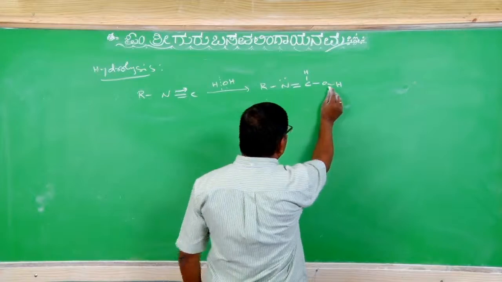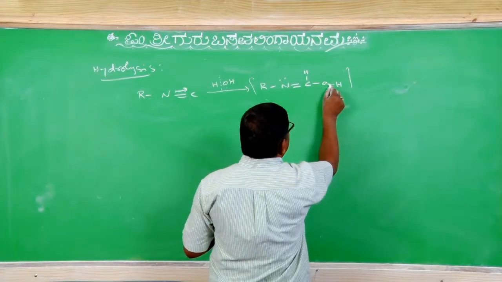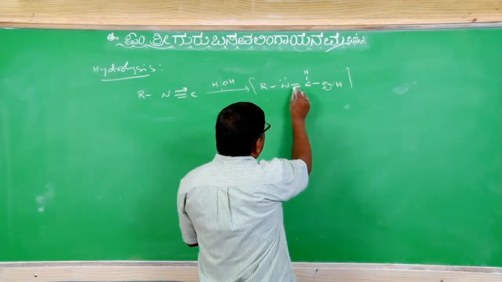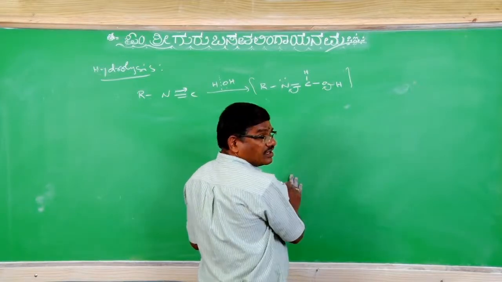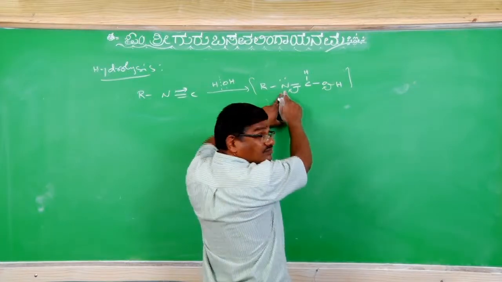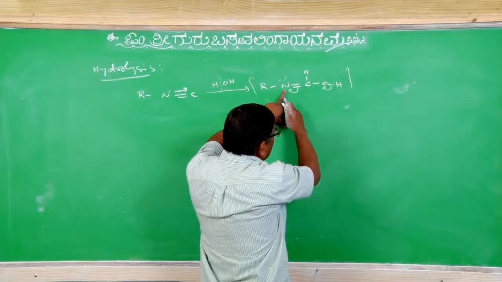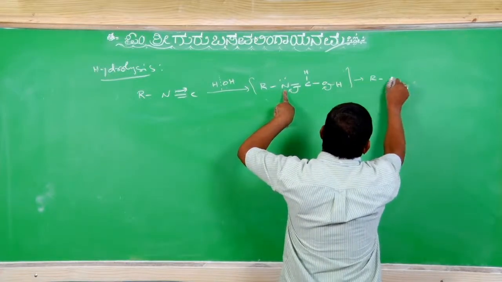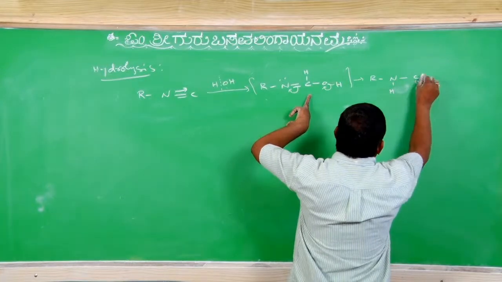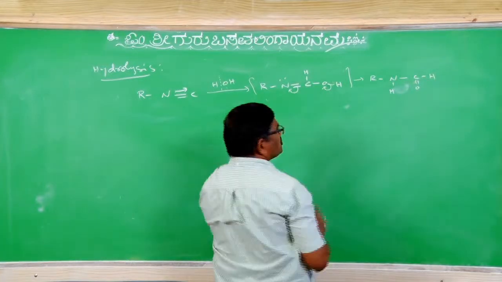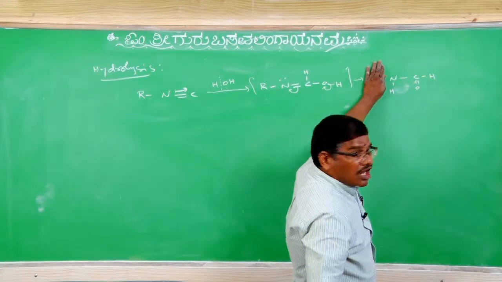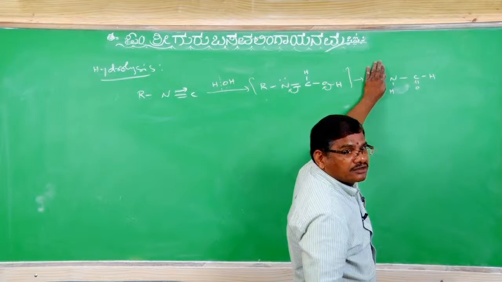Now, internally, what will take place? Oxygen withdraws this sigma pair of electrons, so that the pi electrons are polarized in this way. Whenever the pi electrons are polarized towards the nitrogen side, this H goes to N, so that it gives R-NH single bond C double bond OH. What is this? N-alkyl formamide. Correct?